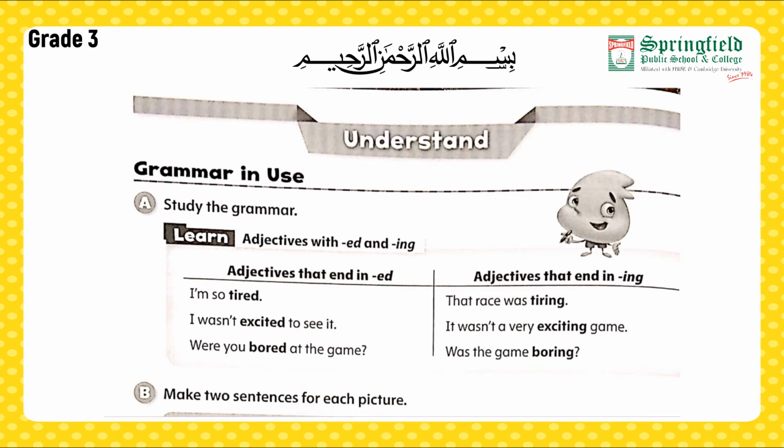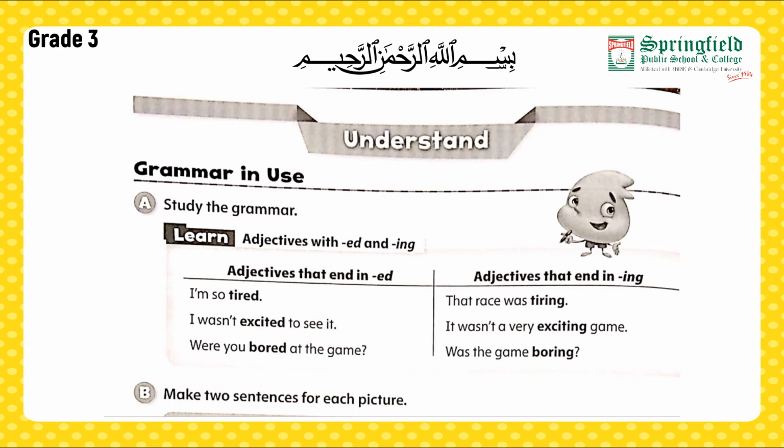The first sentence, I am so tired. Adjective is ending on ed and it is indicating a feeling. Next sentence, that race was tiring. It is indicating us about an event. And the adjective, as you can see, tiring is ending on ing. I wasn't excited to see it. It wasn't a very exciting game. Were you bored at the game? Was the game boring?